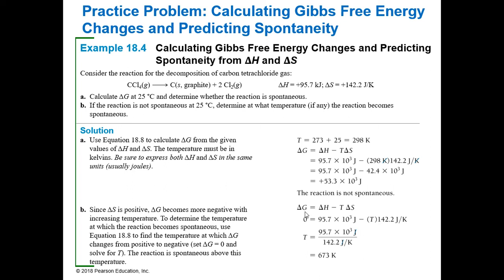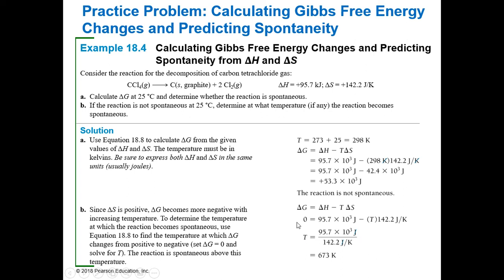So what we can do is figure out when delta G is 0, then we know that above that temperature it is going to be spontaneous. So we're going to set our delta G equal to 0. So if we set delta G equal to 0, you could do the math. So do some algebra, rearrange the equation. So first you would get T by itself.